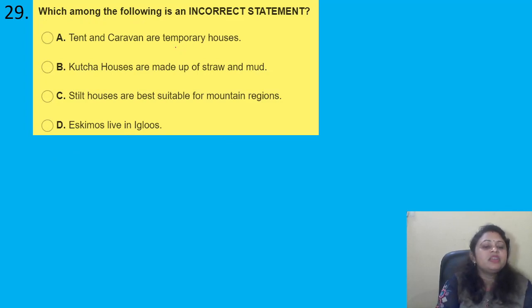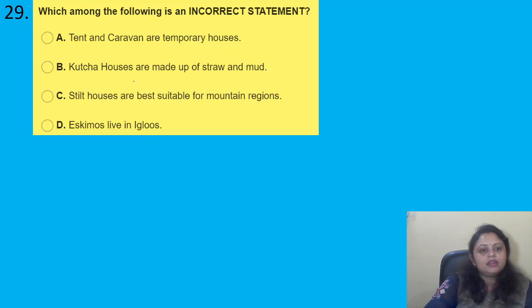Options are A, tent and caravan are temporary houses. B, kacha houses are made up of straw and mud. C, stilt houses are best suitable for mountain regions. D, Eskimos live in igloos. So we have to find out which of the following is the incorrect statement.